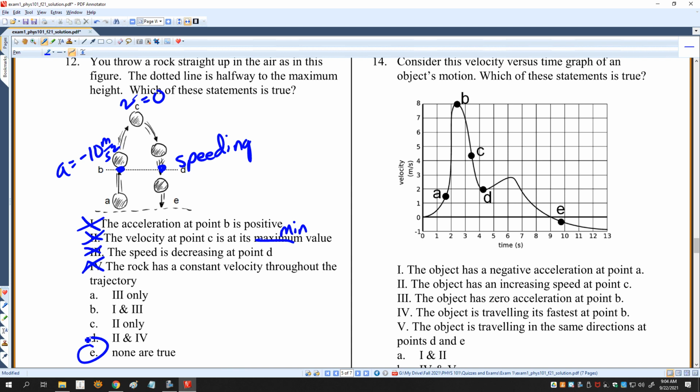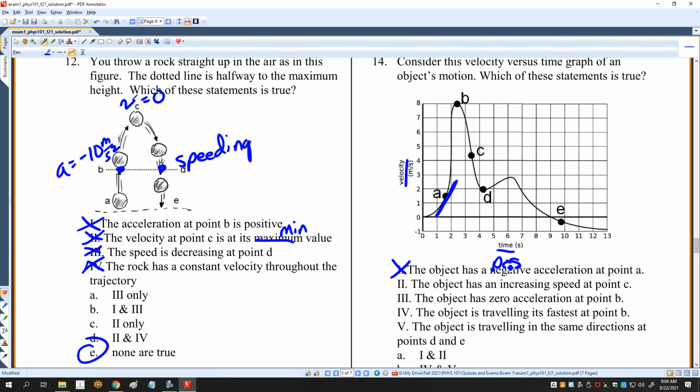Consider this velocity versus time graph. Which of these statements is true? The object has a negative acceleration at point A. Well, look, this is a velocity versus time graph, so the acceleration is given by the slope of this line. That's not true. It has a positive acceleration.